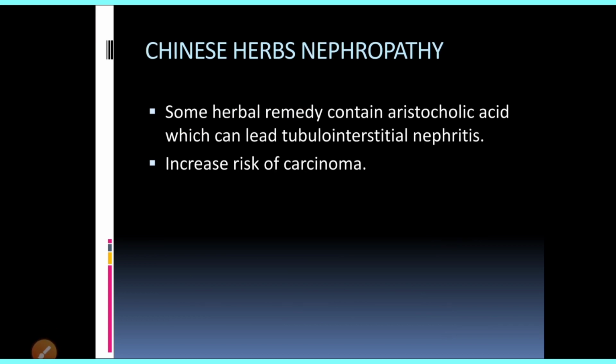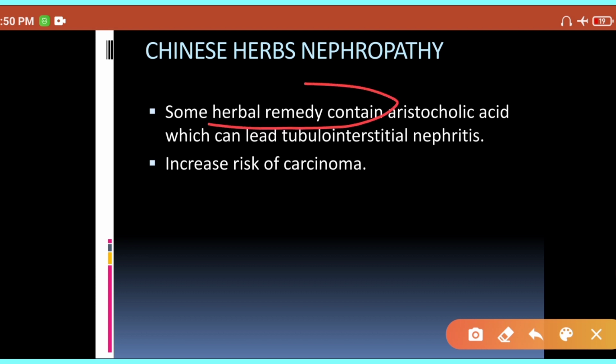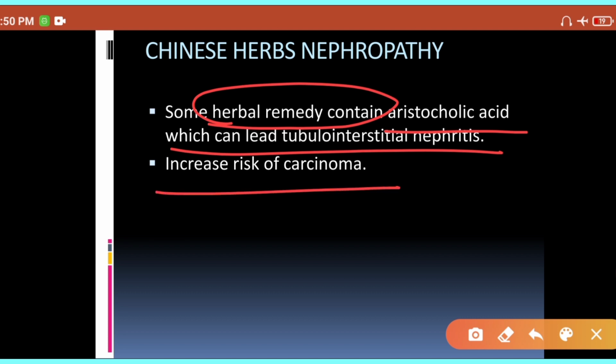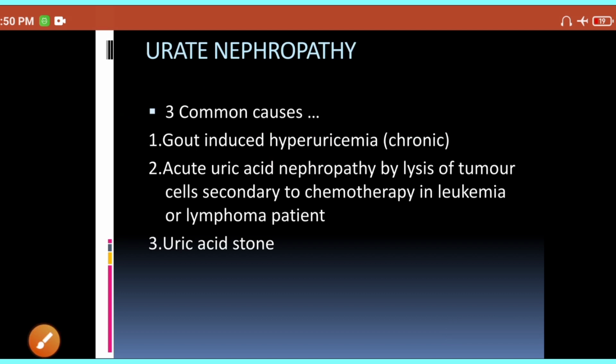Now we will see the Chinese herbs nephropathy. So guys, certain herbal remedies contain the aristolochic acid which can lead to tubulointerstitial nephritis, and it increases the risk of carcinoma as well. So you have to be careful while using the herbal remedies.